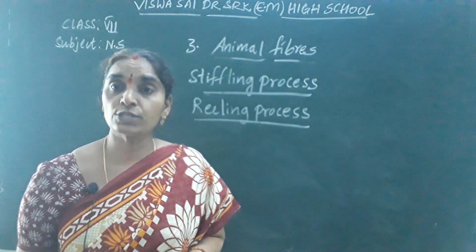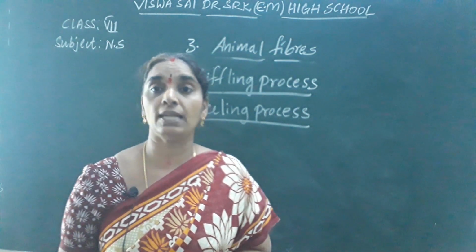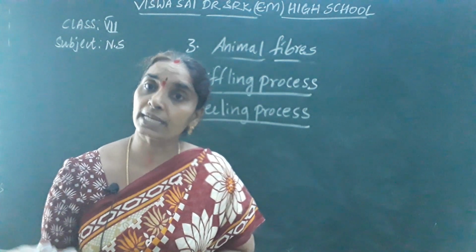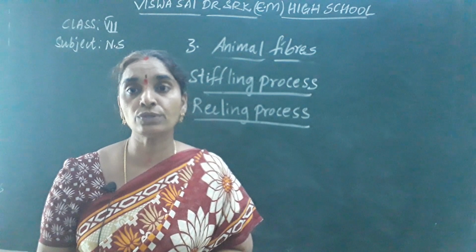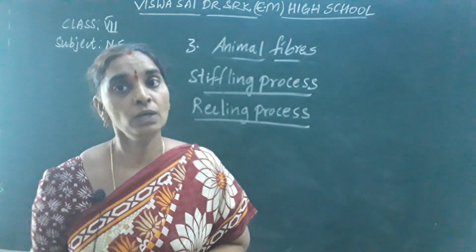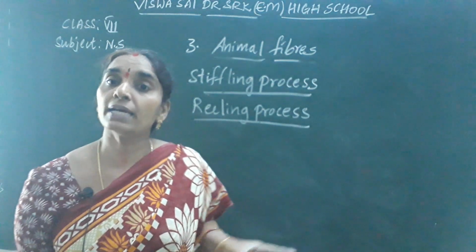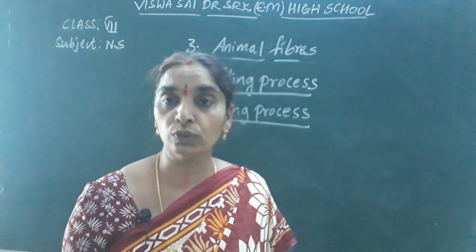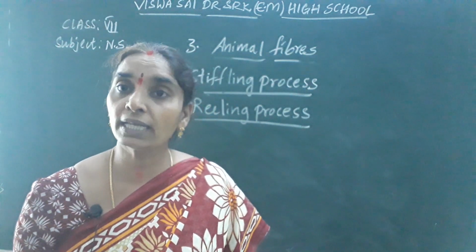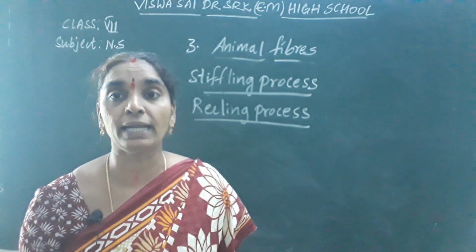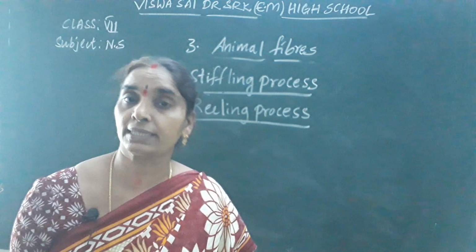Okay, you may get a doubt. What happens if the larva is not killed? If the larva is not killed, what is the other stage after the cocoon stage? It transforms to the adult stage. If it transforms to the adult stage, it pierces the body of the cocoon and comes out, spoiling the cocoon. So in such a case, we cannot get the continuous silk thread.